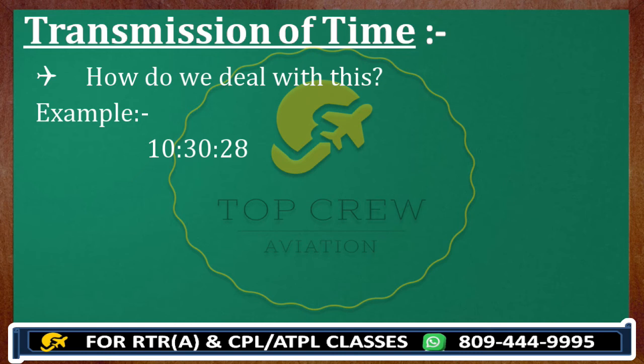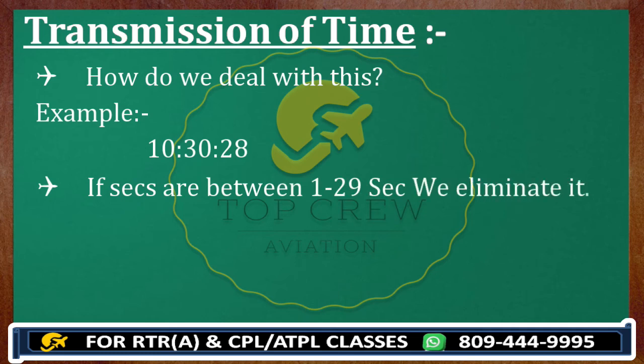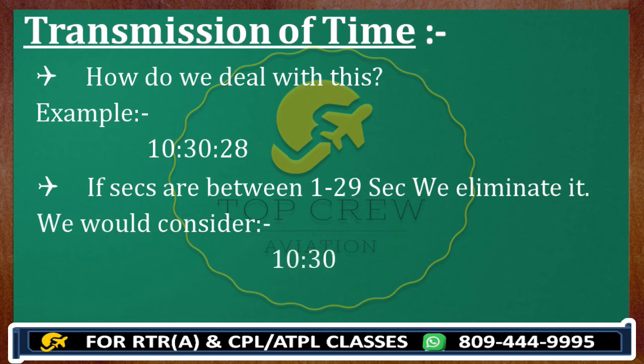But how are we going to deal with it if your seconds are between 1 to 29 seconds? We eliminate them. So in the example 103028, there are 28 seconds. So we would consider 10 hours and 30 minutes, guys.